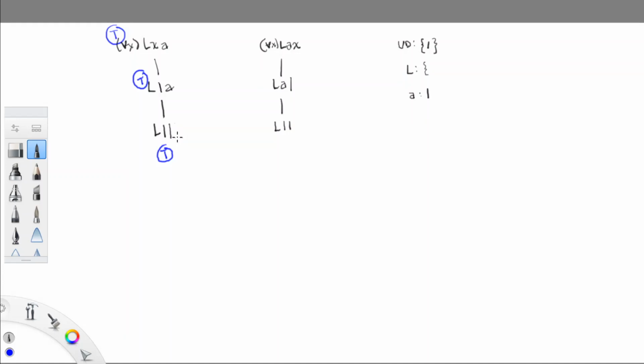There's another implication of putting a T under L11, and that is that when we see L11 on this other tree, we have to put a T under it too. We have to. It's not a choice. Well, if L11 is true, then LA1 is true because A is the name for number 1. And then look here, this universal generalization has all true instances, so it's going to come out true as well.